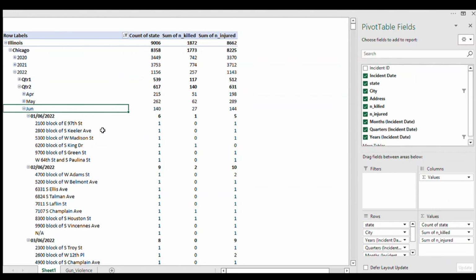This 1, 2, 3, 4, 5, 6. As you can see, 6 gun violence incidents on the 1st of June, 1 death and 5 injuries. So these are the locations where it happened. As you can see, 2100 block of E 97th Street, and these are the addresses.